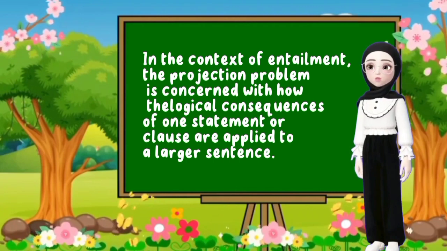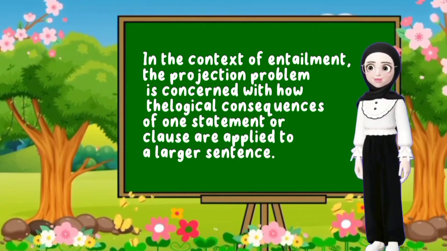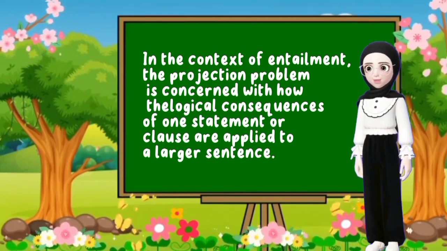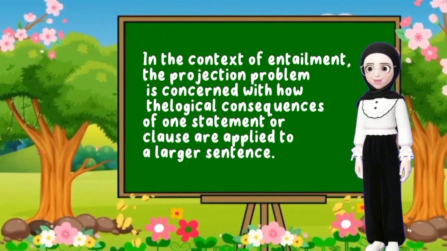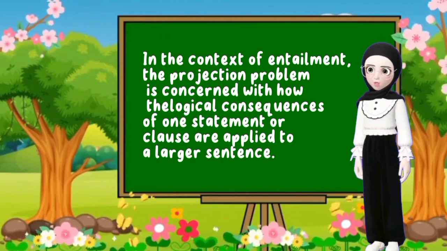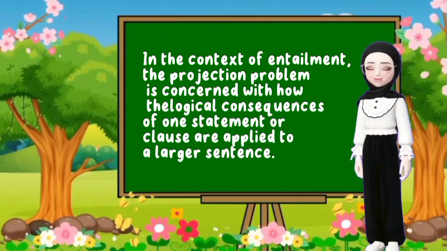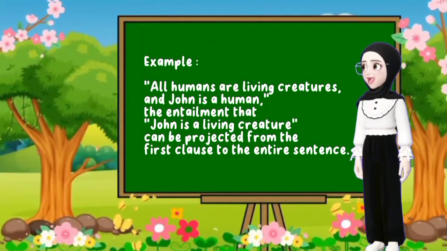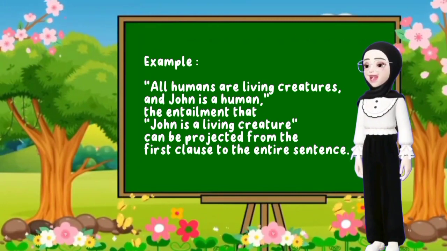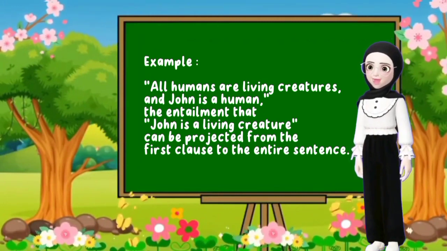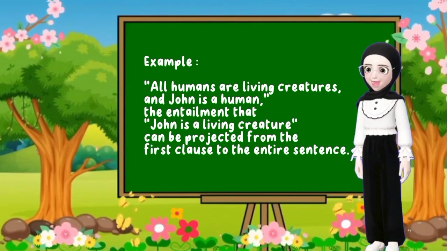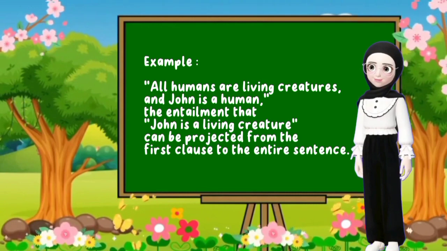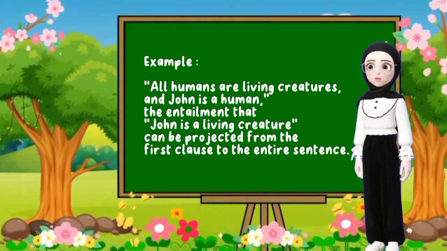In the context of entailment, the projection problem is concerned with how the logical consequence of one statement or clause is applied to a larger sentence. For example, in the sentence, all humans are living creatures and John is a human, the entailment that John is a living creature can be projected from the first clause to the entire sentence.